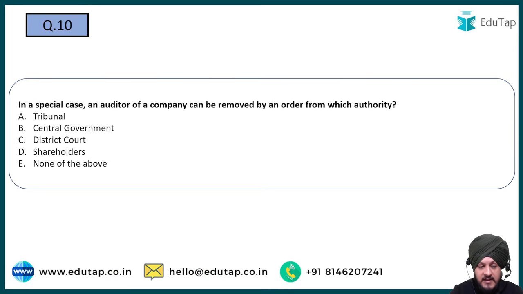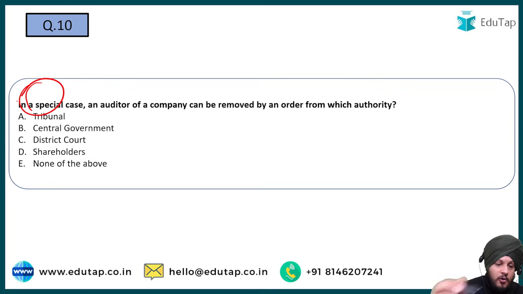In a special case, an auditor of a company can be removed by an order from which authority? Option A, tribunal. Option B, central government. Option C, district court. Option D, shareholders. Or option E, none of the above. The correct answer to this question is the tribunal. A is going to be the correct answer.